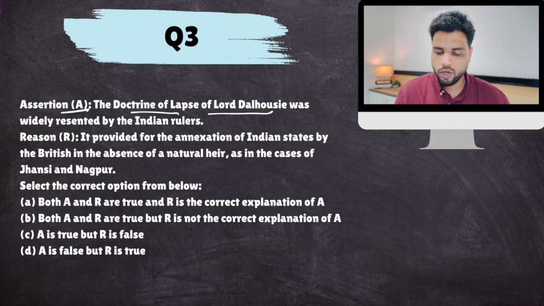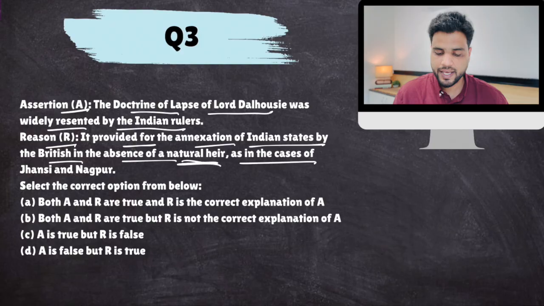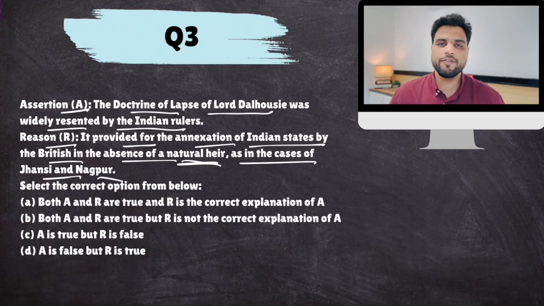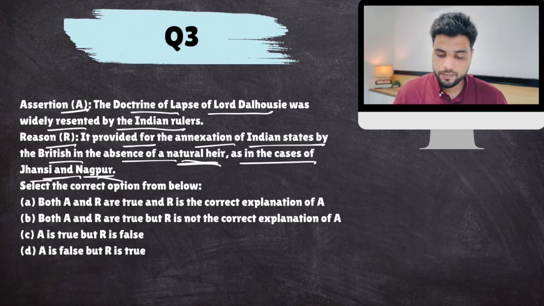Next, another assertion reason. Assertion: the doctrine of lapse of Lord Dalhousie was widely resented by Indian princely states, rulers. Reason: it provided for the annexation of Indian states by the British in the absence of a natural heir, as in the case of Jhansi and Nagpur. So under the doctrine of lapse, Lord Dalhousie said, we have discussed this, that if you do not have a natural biological heir and you have adopted a person to become the heir of your kingdom, we will annex your kingdom. Now, this was widely resented by many Indian rulers, and that led to the annexation of Jhansi and Nagpur. Satara, Jhansi, Nagpur, Udaipur. So both are correct, and R is the correct explanation of A.